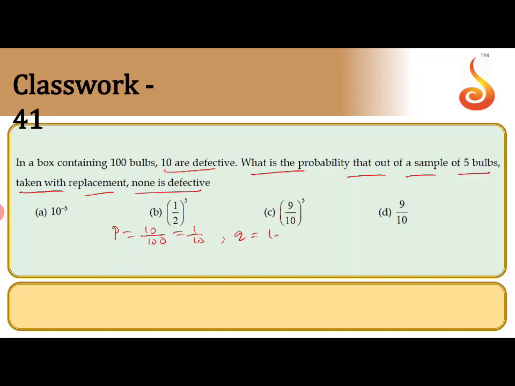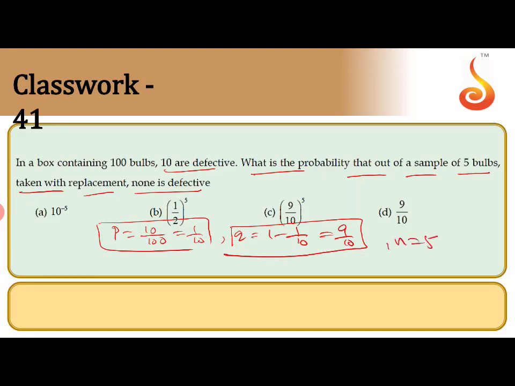Q is 1 minus 1 by 10, that is 9 by 10. In a sample of 5 bulbs, n equals 5. They are asking none defective, which means P of x equals 0. You can use the binomial distribution here.